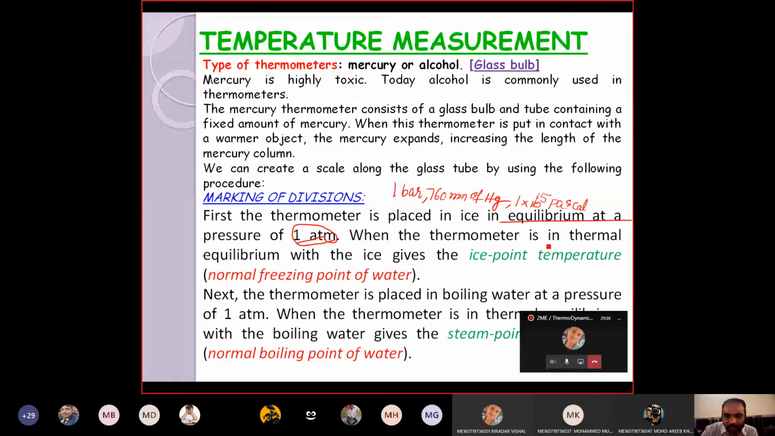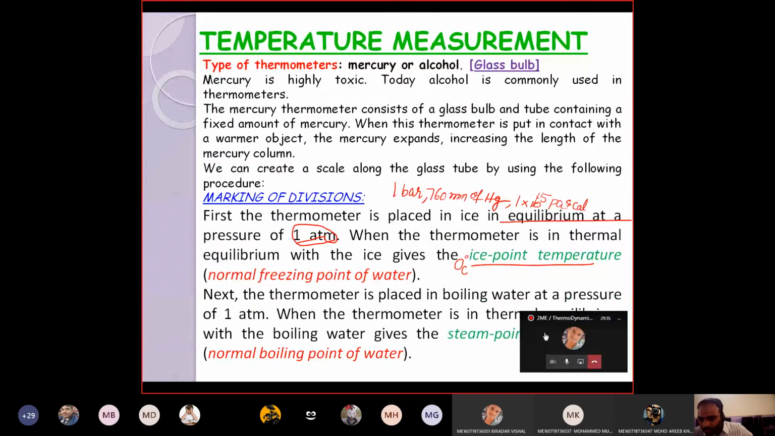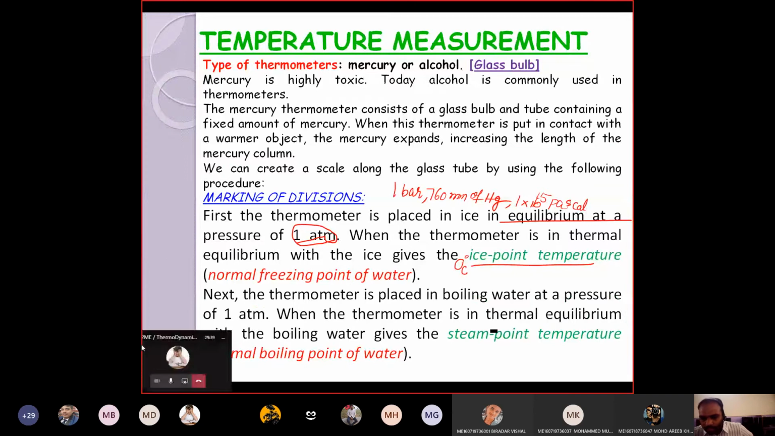When the thermometer is in thermal equilibrium, meaning there is no change in the reading of the mercury, that gives the ice point temperature, which is nothing but your 0 degree centigrade. Now we will mark that as 0 degree centigrade. Next, the thermometer is placed in the boiling water, and that particular reading we mark as 100 degree centigrade after coming to thermal equilibrium. Like that we will make the readings over the thermometer.